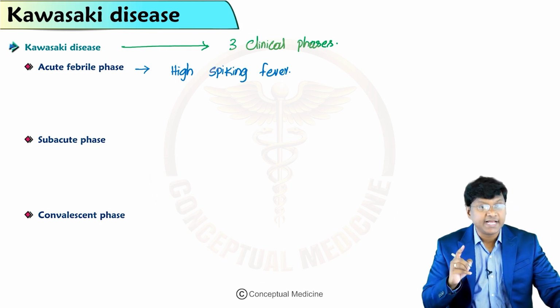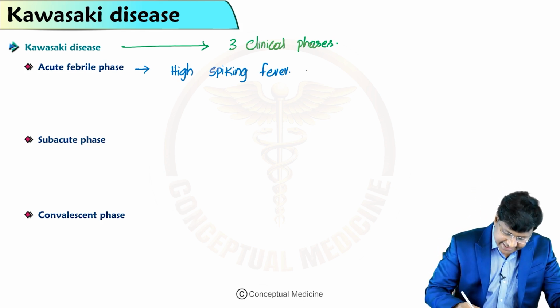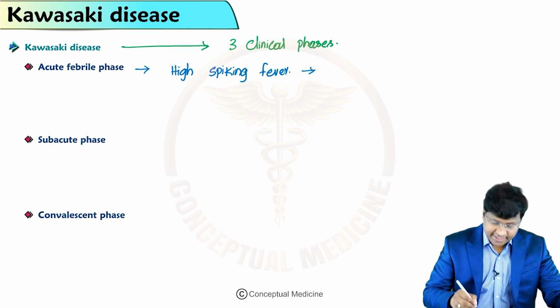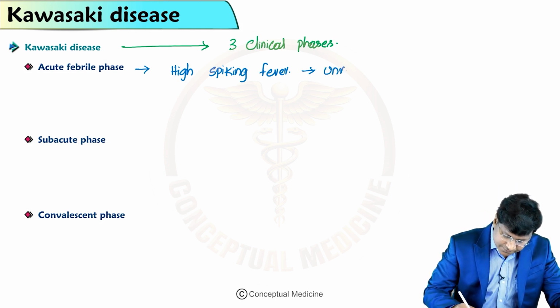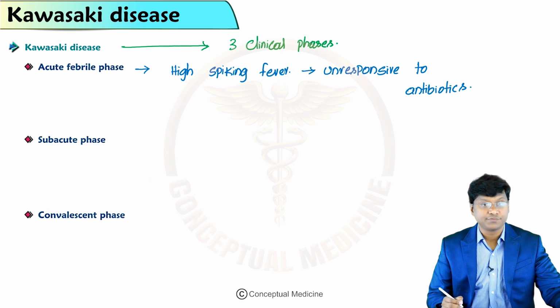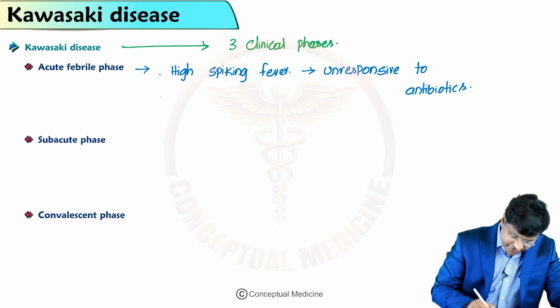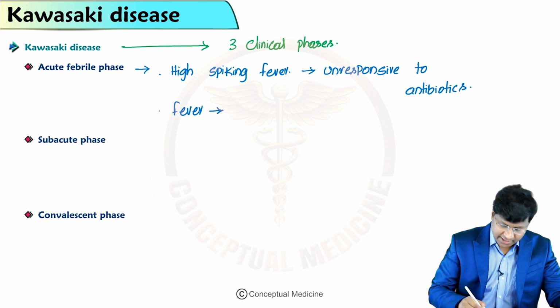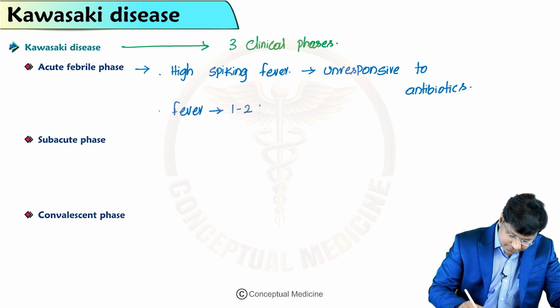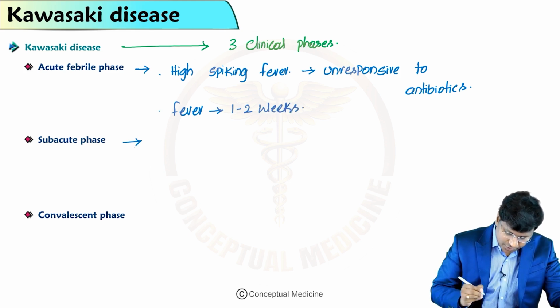The individual has high spiking fever, and this high spiking fever is unresponsive to antibiotics, and it lasts for around 1 to 2 weeks.